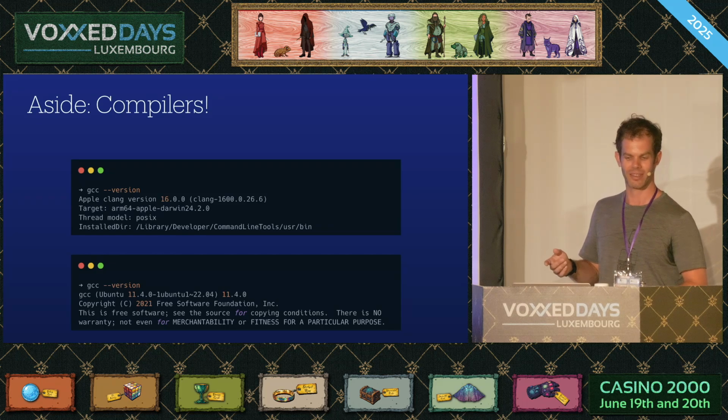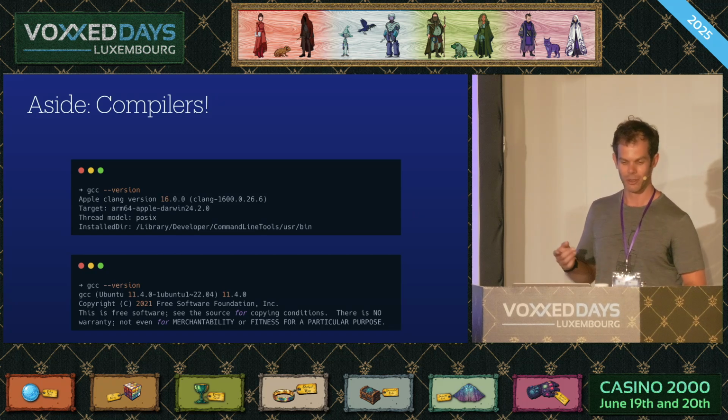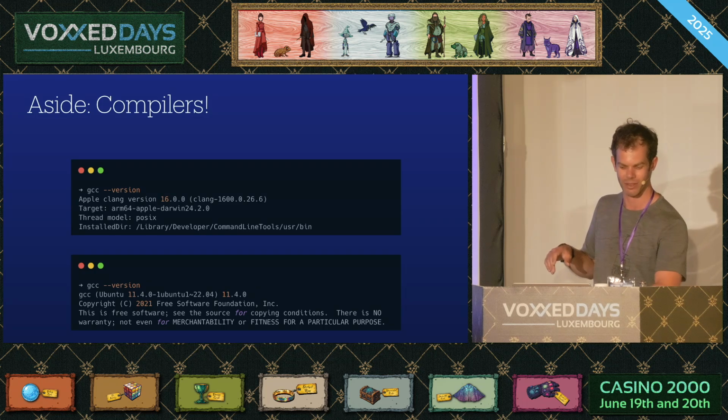The upshot of this is kind of weird. If you go and install developer tools on your Mac and say, hey, GCC, what version are you? It tells you that it's Clang, which is actually LLVM. So it actively pretends to be the other compiler suite because it's probably going to make your life easier. So in our toy example today, we're going to end up using two completely different compiler tool chains. But for most cases, that doesn't really matter. It's just kind of a fun fact of how these things have developed.